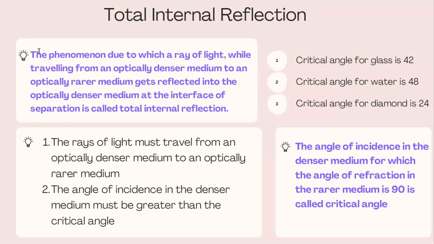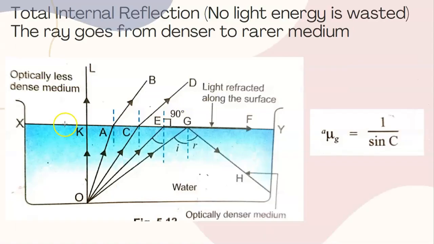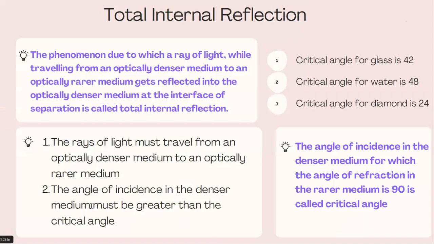So we have two conditions for TIR to take place here. First condition: the rays of light must travel from an optically denser medium to an optically rarer medium. Remember, when we understood this diagram, our source of light was here. That means the rays of light are going from denser medium, that is water, to rarer medium, that is air.